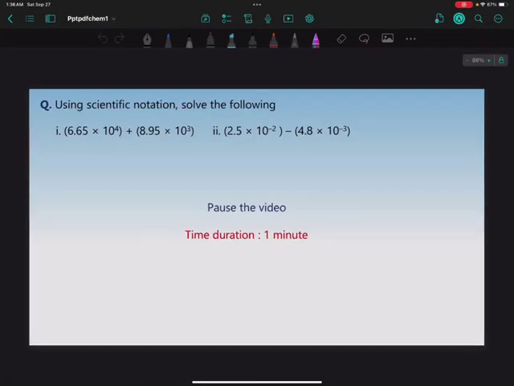I just want you to solve this question. Here they have given 6.65 times 10 raised to 4 plus 8.95 times 10 raised to power 3.